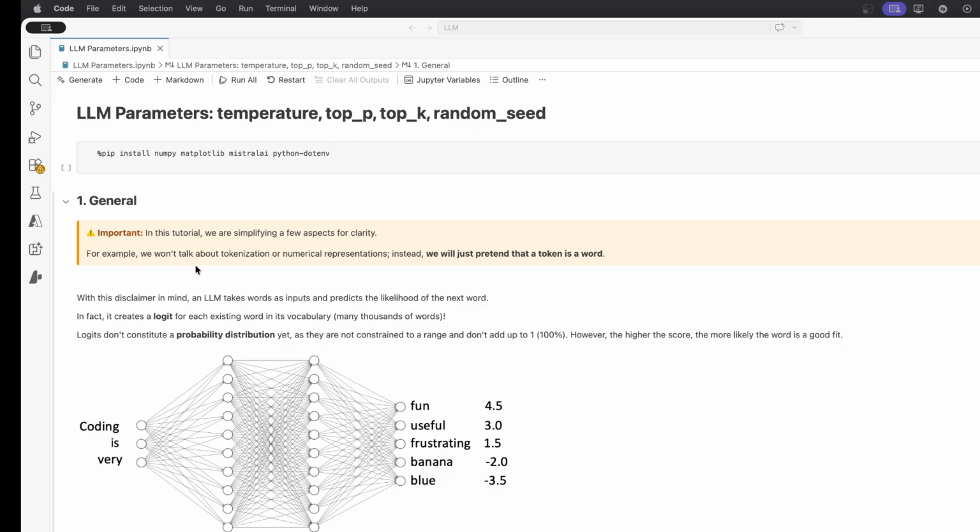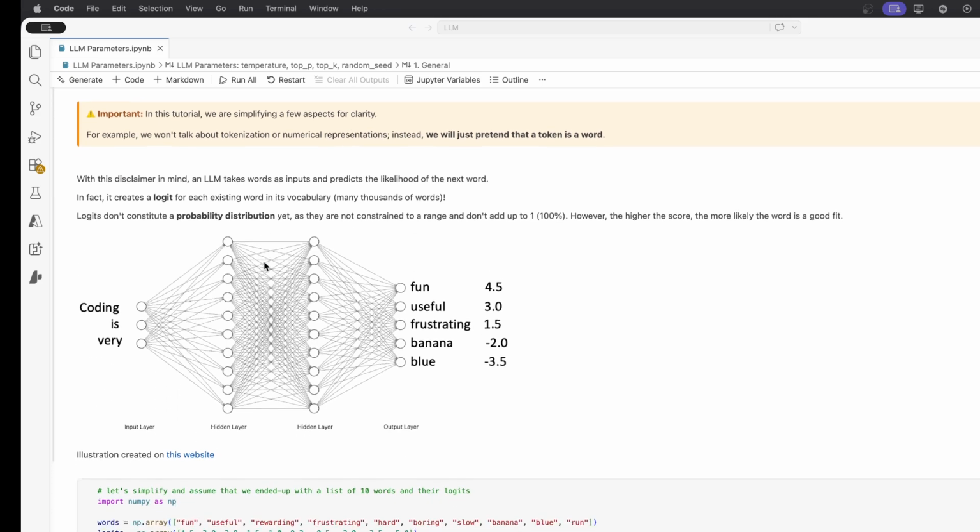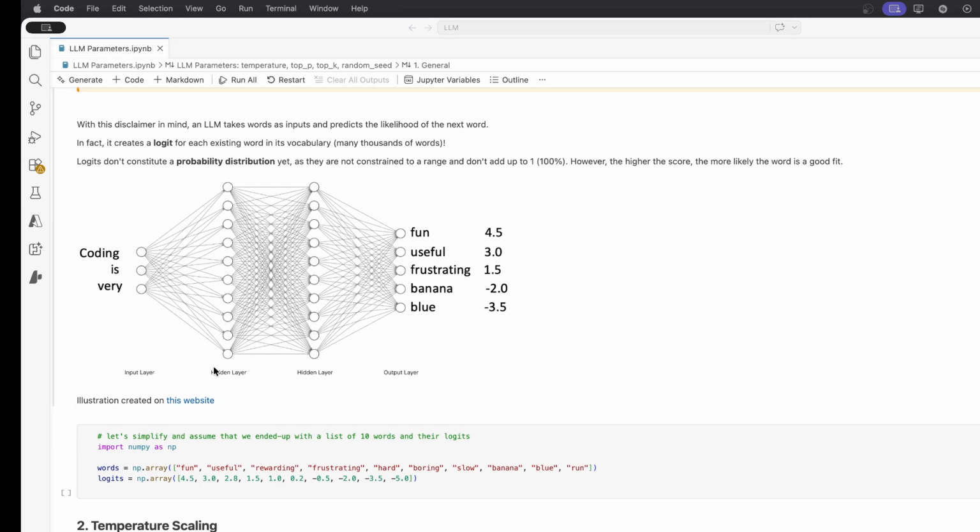Just for you to know, we are going to simplify, of course, some of the concepts, so it's easier to understand. And the main one is that we will pretend that a token is a word. We completely disregard the tokenization process. With that in mind, it means that we've got a neural network. The inputs are different words, like "coding is very", and then you expect your LLM to predict what is the likely next word in your sentence. And it will do this iteratively until it can produce the entire text for you.